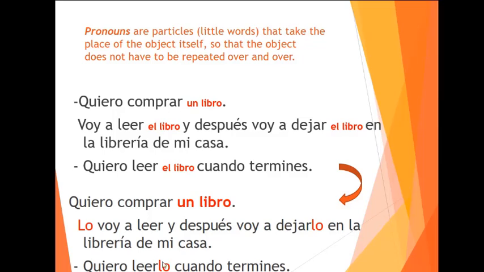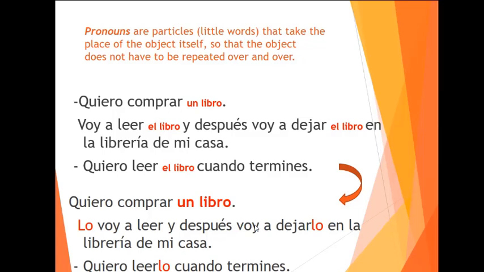And then in my house, I want to read it. When you're done, read it. This is two verbs again. Quiero leerlo. That's why it's attached. If you don't have two verbs, the lo, the pronoun, needs to always be in front of the verb. Okay? Be careful. But if you have two verbs, you can choose. Here you have two verbs. Voy a leer. It could be lo voy a leer or voy a leerlo. The lo attached to leer.